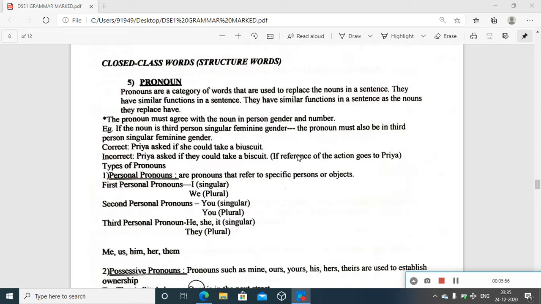If there are a number of people, then you can use they or we or us, accordingly. We will come to that. So how can we choose that? And that's again an example you can see here.